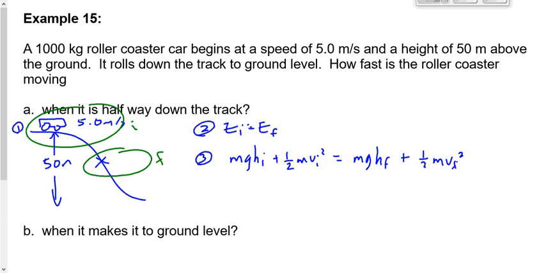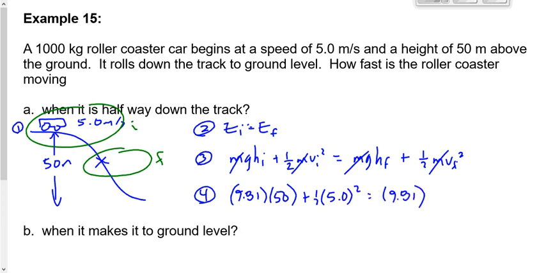Now, let's, oh, look at this. This works out nicely. Mass appears in every term, which means you can cancel it if something appears in every term. Now, you don't have to do that because you have the mass. You can sub it in there, but it's a little bit easier to sub it into our calculators if we don't need the mass. 9.81 times 50 plus 1/2 of 5, the initial speed, squared. 9.81 times the final height, which would be 25 meters, plus 1/2 of vf squared.